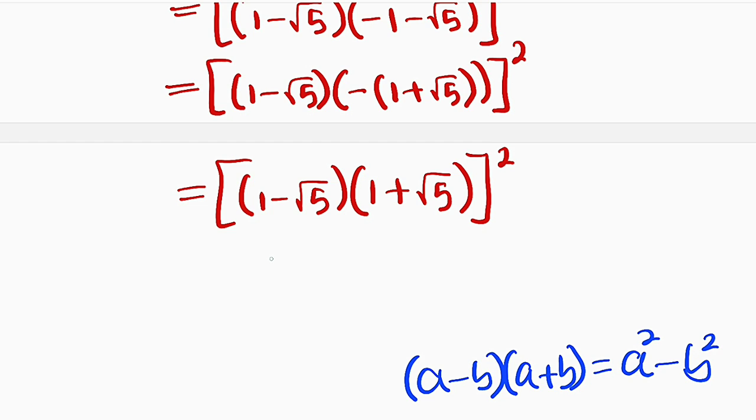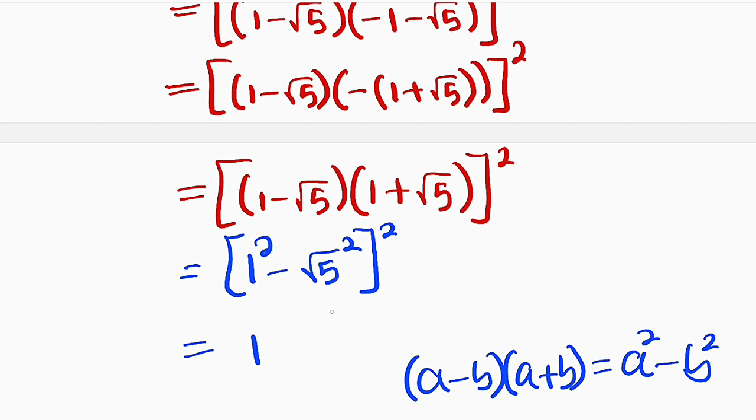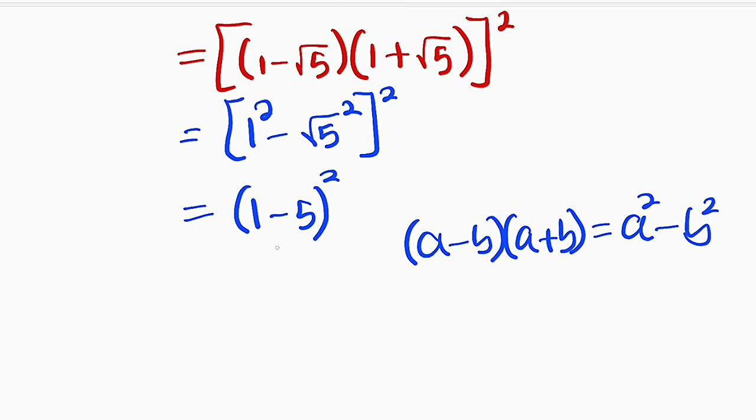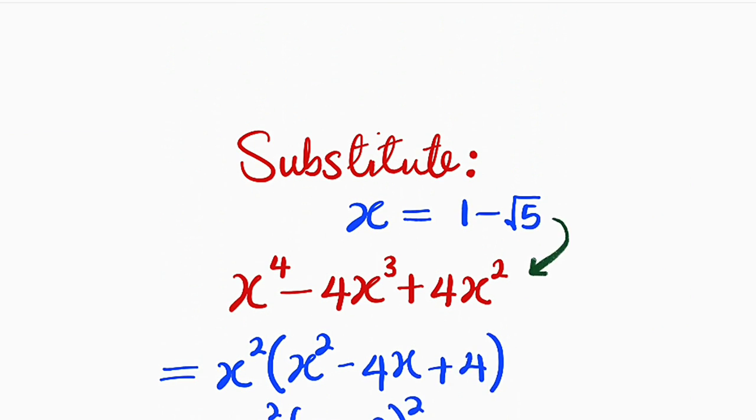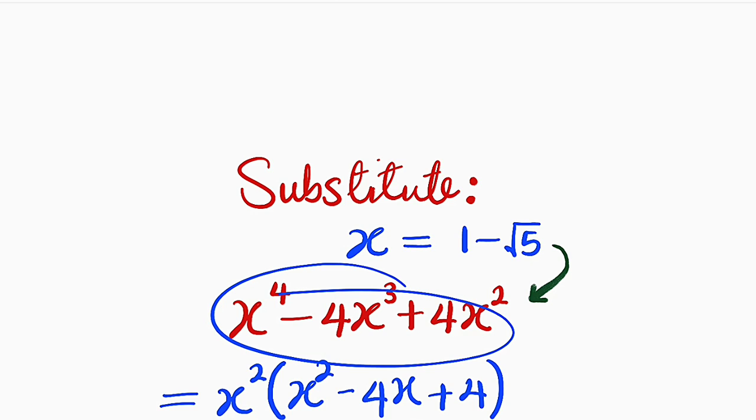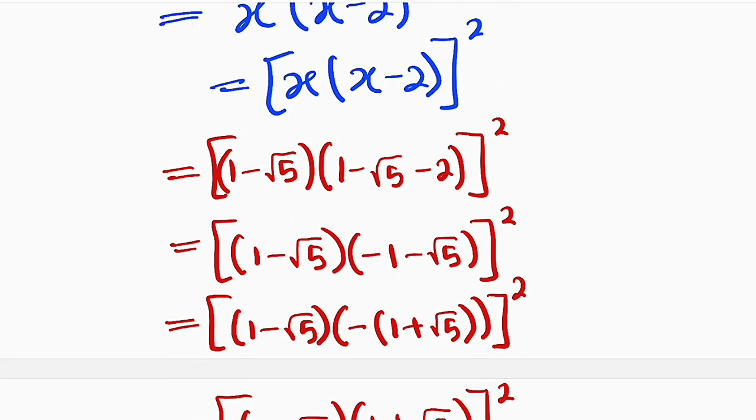So let's do that here. This would be 1 squared minus root 5 also squared, but don't forget to square them because we have a power of 2. 1 squared is 1 and root 5 squared is 5, whole squared. 1 minus 5 is negative 4, whole squared. Negative 4 squared means negative 4 multiplied by negative 4, which is positive 16, which implies that the whole of this expression, once you substitute x equal to 1 minus root 5, you have to get positive 16.